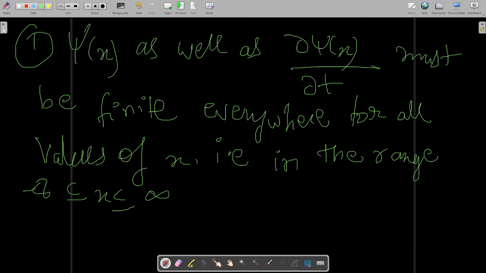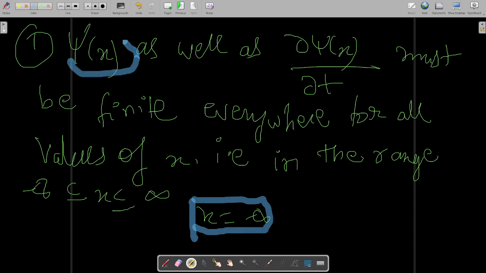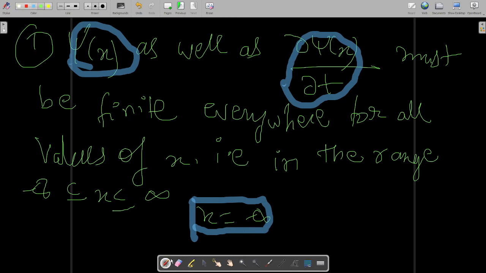Even if we put x equal to minus infinity in this expression, even then it must yield you a finite value. If we put x equal to infinity also, even then this should yield you a finite value.